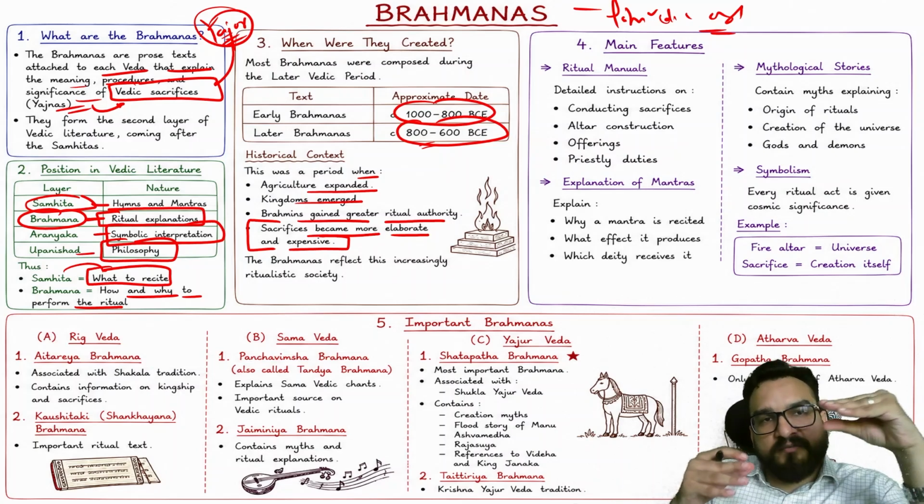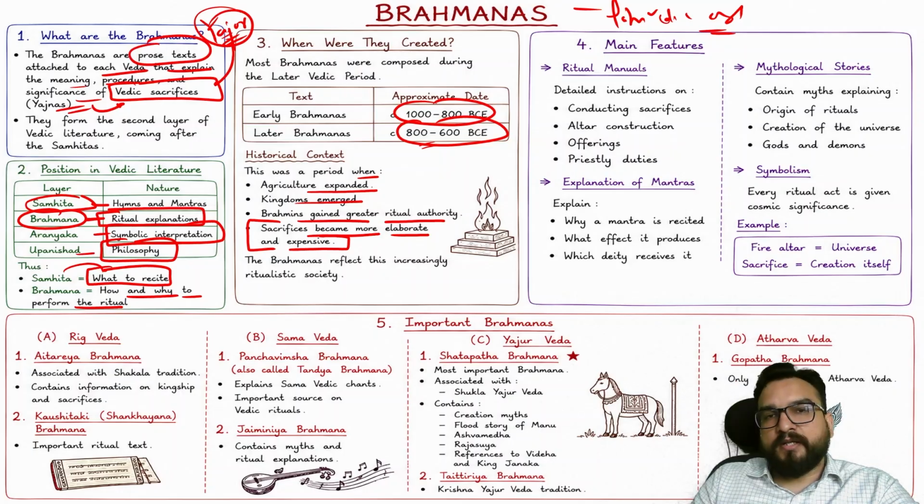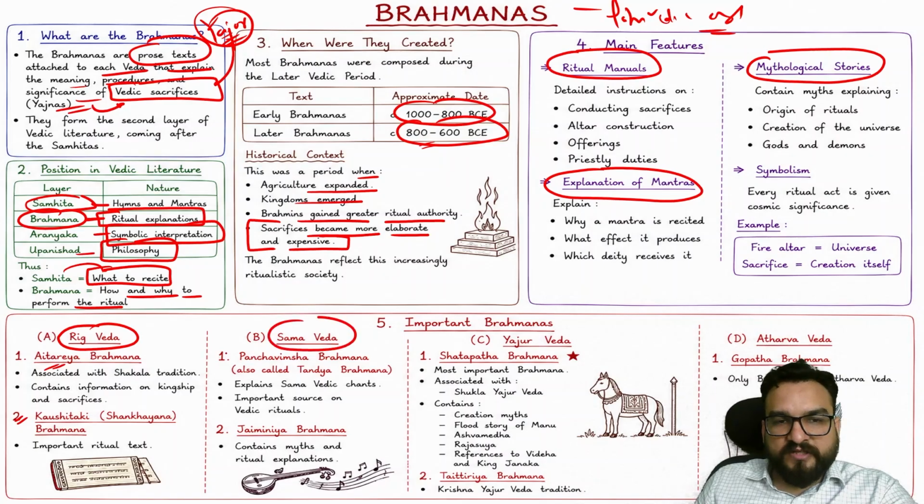It is like a textbook over here. This is the prose text, right? These are the ritual manuals. You will find explanation of mantras as well, and mythological stories over here. Some important Brahmanas: for Rigveda, Aitareya Brahmana, Kaushitaki Brahmana. For Samaveda, Panchavimsha Brahmana, Jaiminiya Brahmana. For Yajurveda, Shatapatha Brahmana, Taittiriya Brahmana.